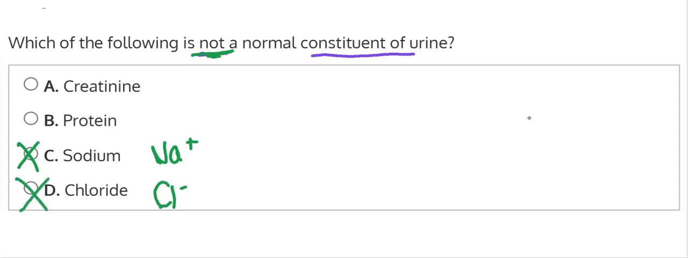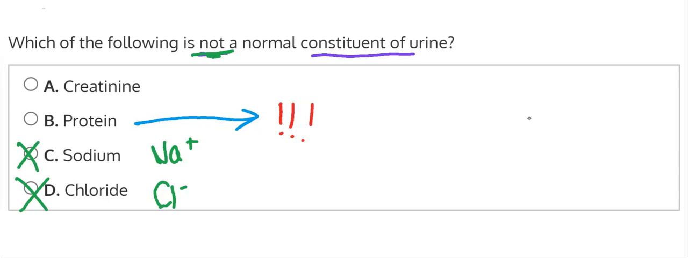Now, going between creatinine and protein. Protein is something that you could see in urine. However, you would want to be alerted if you see protein. Not to say that it's not found in urine, but when it is, there's usually a reason for it, and it's not considered a normal finding. For example, there are certain conditions where there could be large amounts of protein in the urine, and this would be concerning. This could be the sign of something more serious going on.